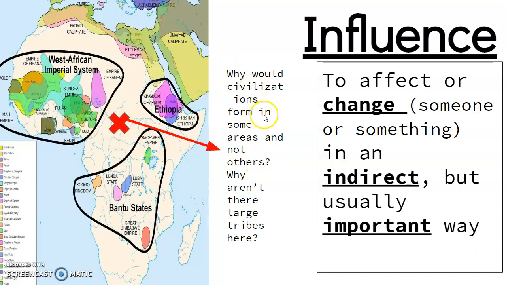Why would civilizations form in some areas and not others? Why aren't there large tribes here? Could it be about water? Could it be that in the center it's more like a desert or a savanna? It could be with just the access for trading. All right, that's something we'll look at. What influences it?